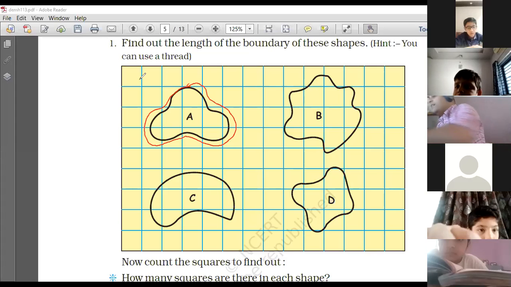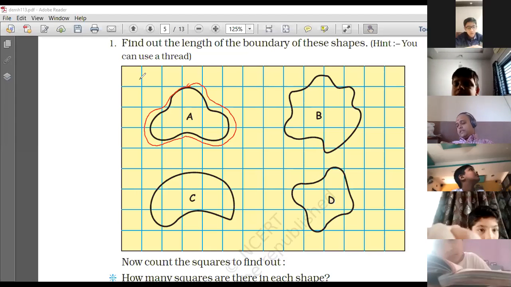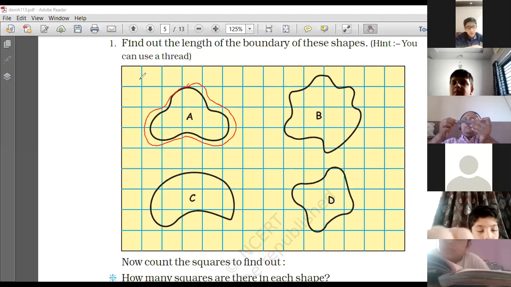Now what will I do? I will use my scale to measure the length of this thread. Now it is easy. Let's see if I have got a scale here. Hold on a second. Yes, I have got a scale here. I'll put centimeters here and find it out by stretching it straight, right? This is 15 centimeters here.